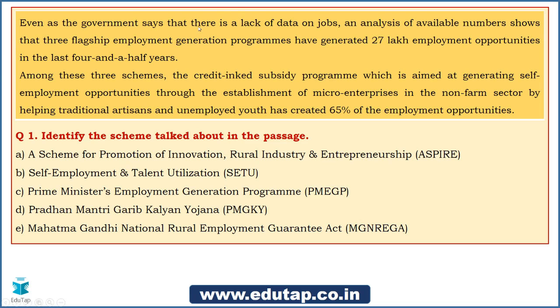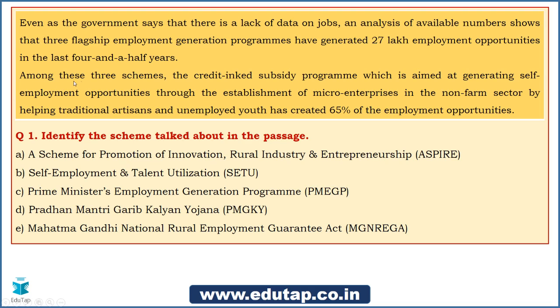The passage says, even as the government says that there is a lack of data on jobs, an analysis of available numbers shows that 3 flagship employment generation programs have generated 27 lakh employment opportunities in the last 4.5 years. By now, if you read these 3 lines, you should have got the hint that they're talking about employment generation programs. You see the word job here, and very specifically they have mentioned employment generation program. So we are heading towards a scheme which is related to employment generation.